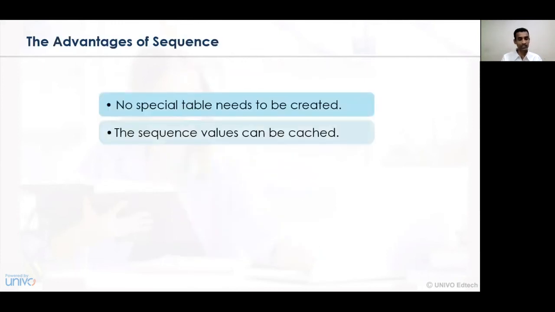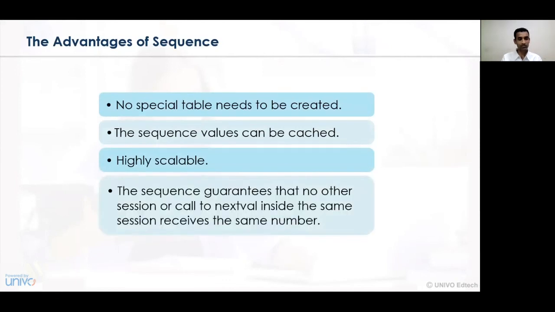Now let us understand what are the various advantages of sequencing. The various advantages of sequencing are there is no specific table needs to be created. So no additional space needs to be created in the organization for a service sequencing. Service sequencing is a regular activity and hence a free flow of operations of goods and services can help an organization to implement the service sequencing in a very effective way.